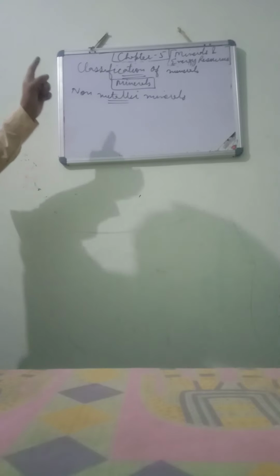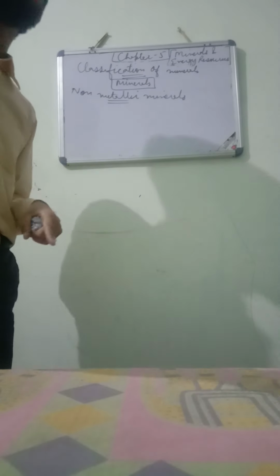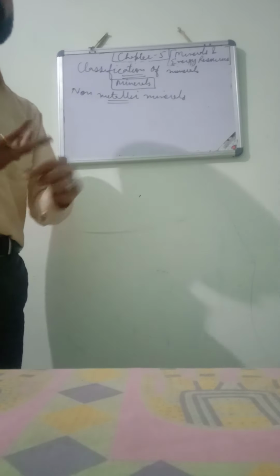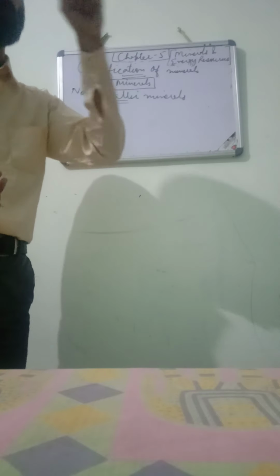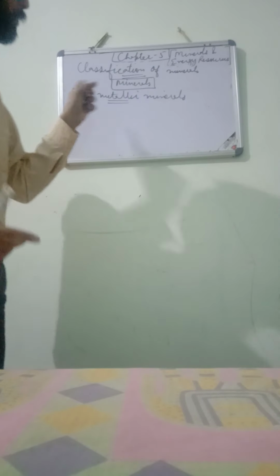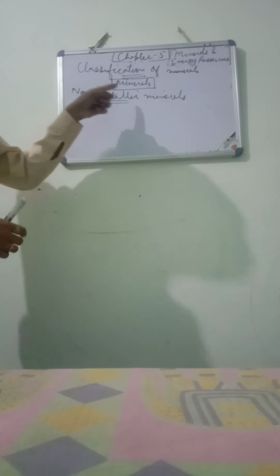Now students, the non-metallic minerals are those that do not have metal content. Metallic minerals were those that have metallic content, but non-metallic minerals are those that do not have any metallic content. Okay, so these type of minerals are known as non-metallic minerals. For example,